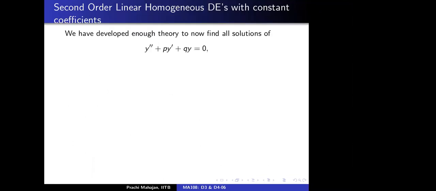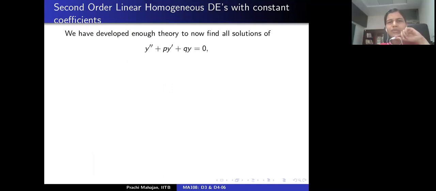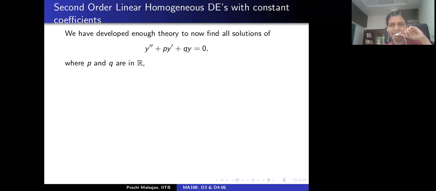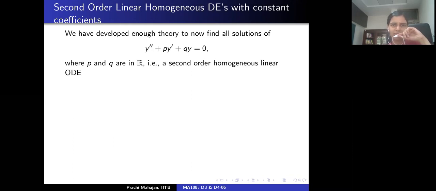Okay, so let's attempt to find all solutions of this second order linear homogeneous differential equation in standard format. I'm going to make an assumption here: the coefficients of dy by dx and y are scalars. So you're looking at a special case, called a second order linear homogeneous differential equation with constant coefficients.